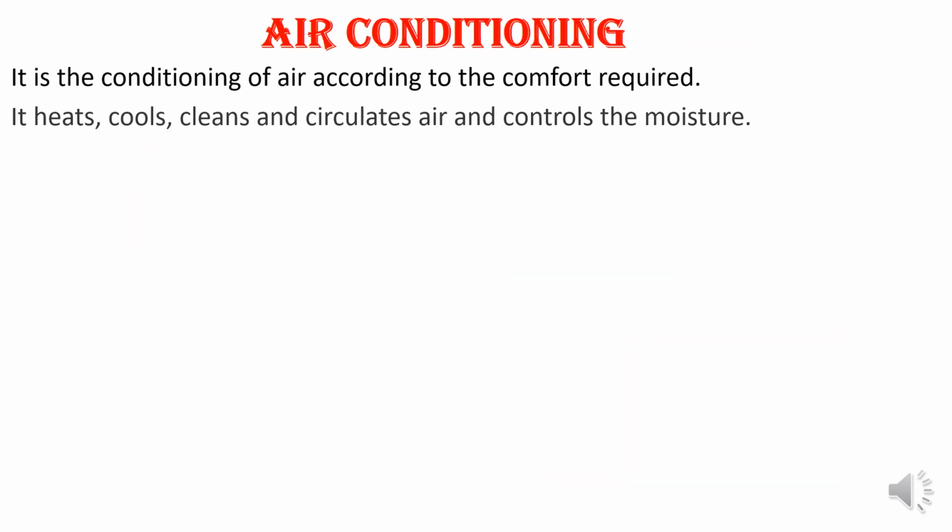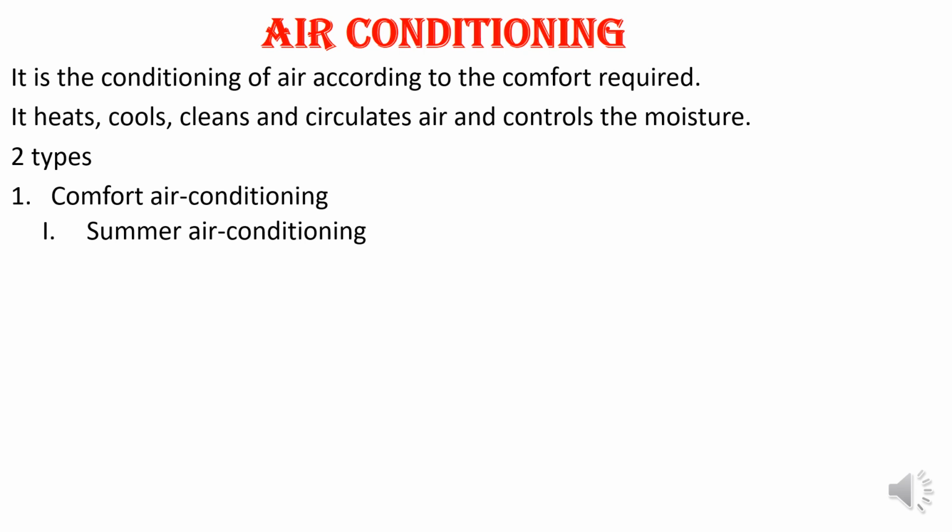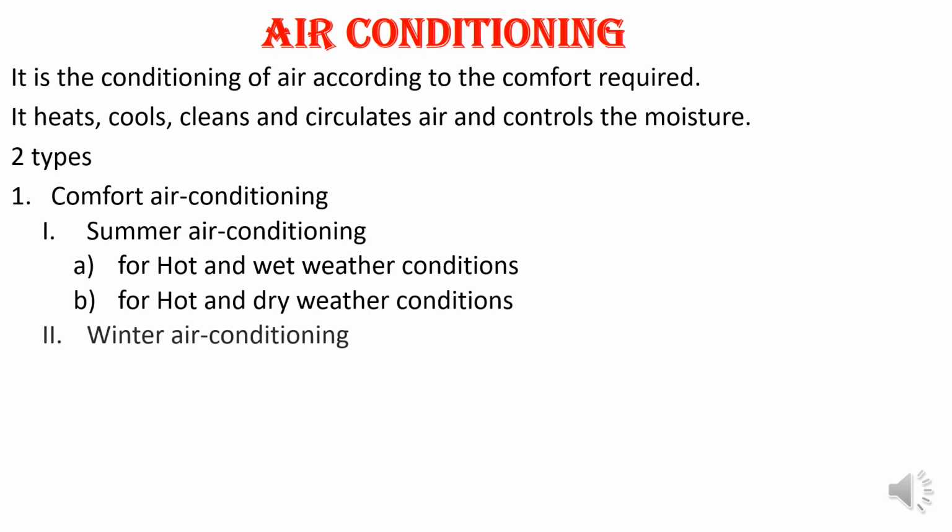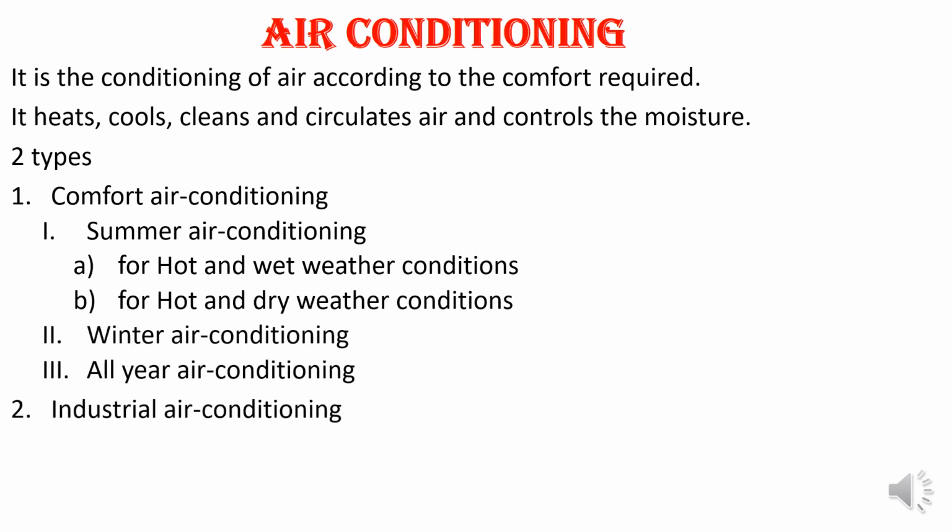Next, air conditioning. Whenever you talk about air conditioning, we have to maintain the comfort zone for humans. Depending upon the surrounding temperature, either you want to heat or cool, then we have to circulate the air and control the moisture content. All those things we have to do in the air conditioning system. Basically we have two types of air conditioning system: one is the comfort air conditioning system and the second is the industrial air conditioning system.